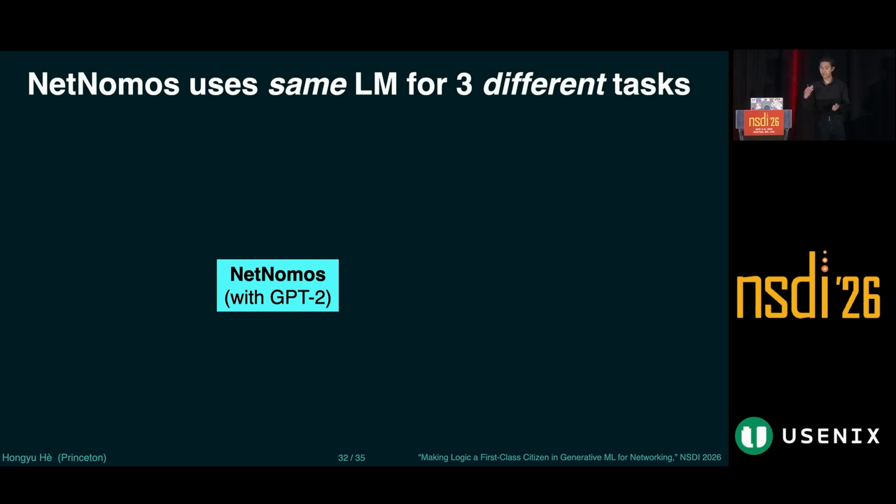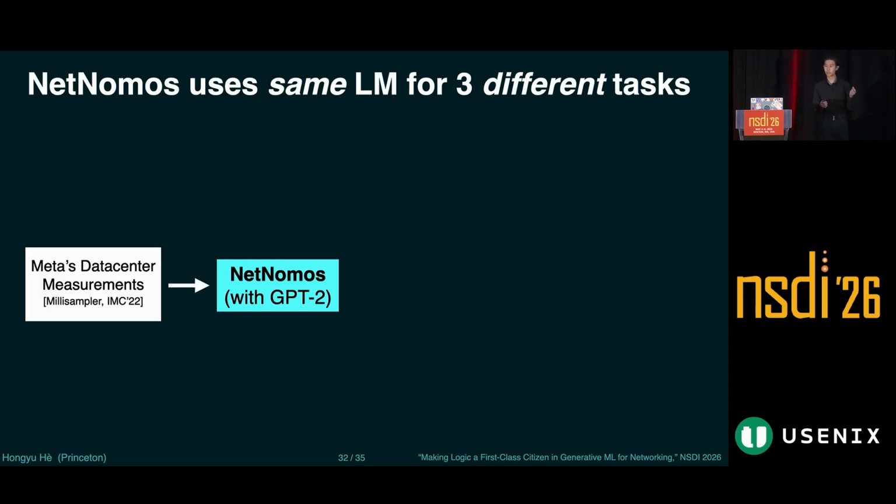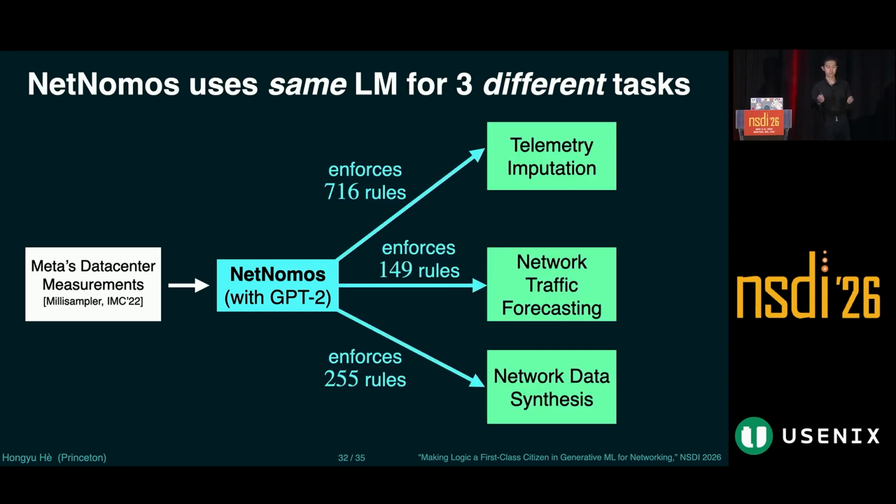To evaluate the rule enforcement component of NetNomos, we use GPT-2 as the backend GenAI model, and we train the model on Meta's data center dataset. Then we evaluate the same model on three downstream tasks: telemetry imputation, traffic forecasting, and data synthesis, by enforcing three sets of different rules. And NetNomos guarantees no rule violations for all of them.